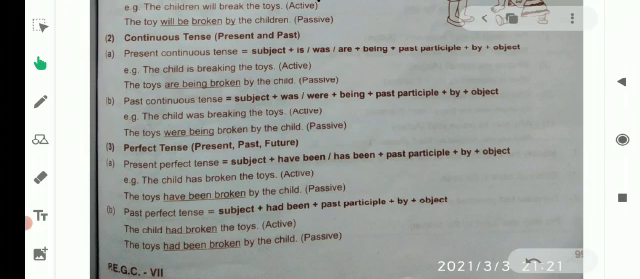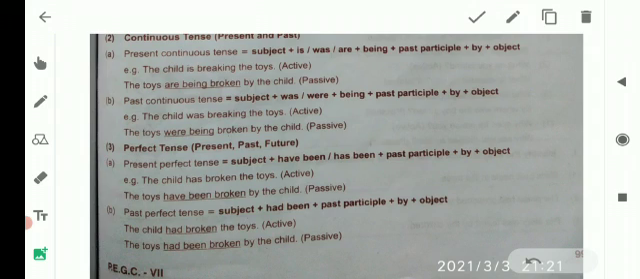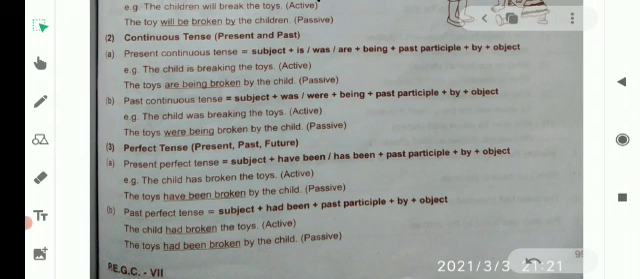Now see future perfect. I shall stop here. It will be a little bit confusing for you to learn all the tenses together. So we shall discuss future tense in our next video.